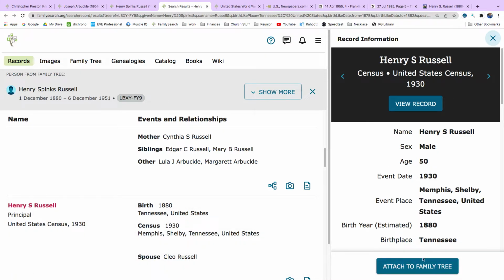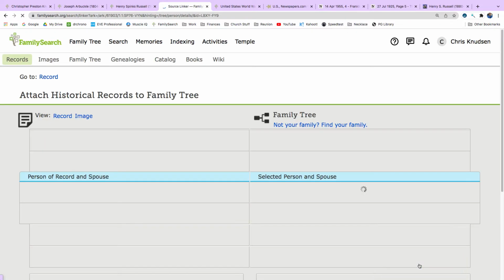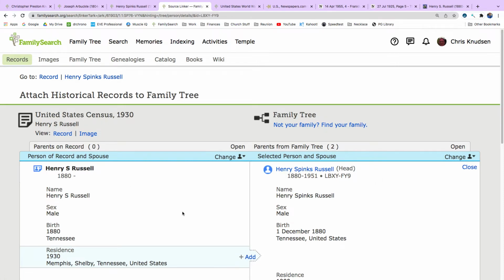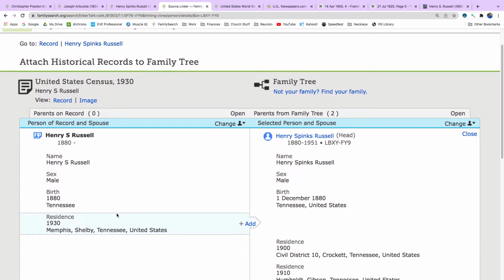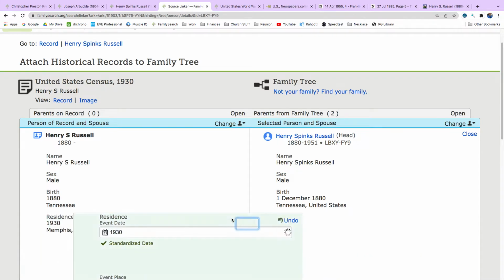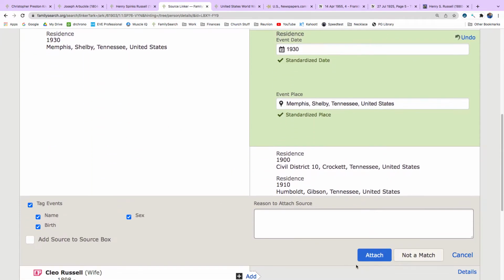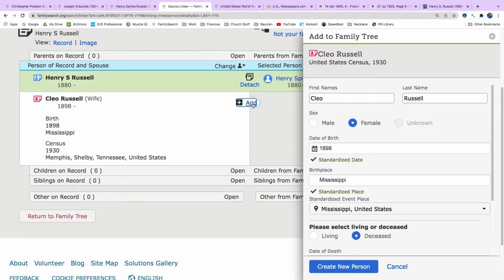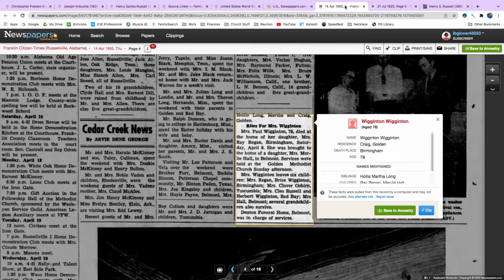And I'm going to come over here and attach that to the family tree. So here we have Henry S. Russell, 1800, Tennessee, matches him perfectly, living in Memphis, Shelby, Tennessee, and I'm going to click attach. And we are going to add his wife. Now, because we know that her maiden name is Wigington, I'm going to go ahead and add that. Is there a G there? Wigington? Wigington. Yeah.